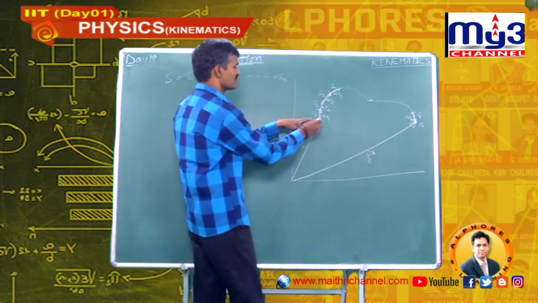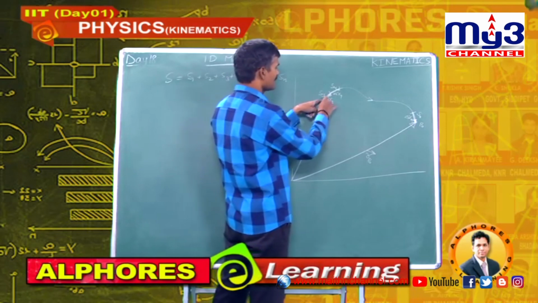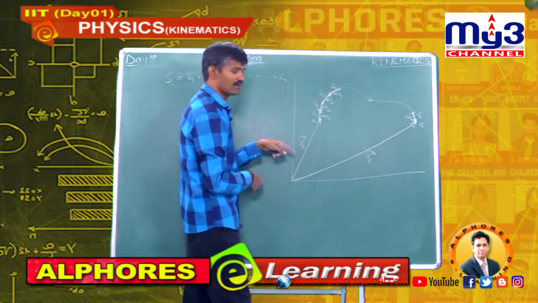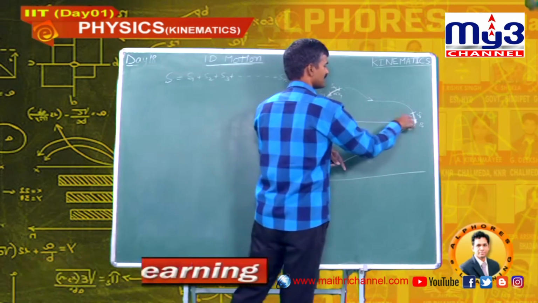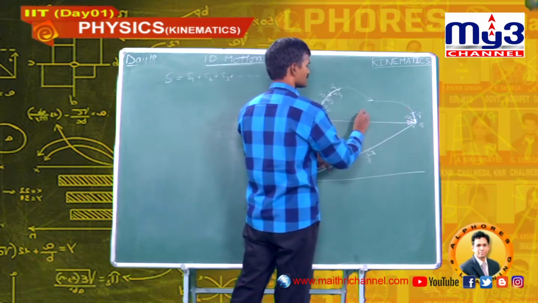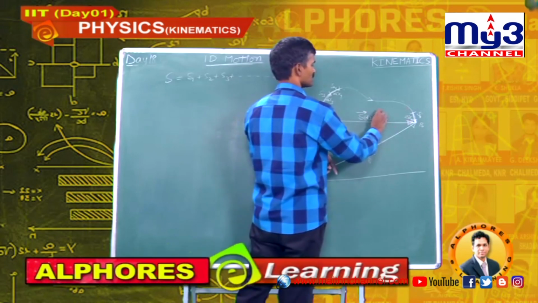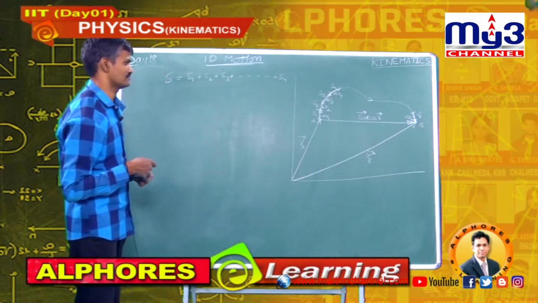So, this is the first vector, its tail is here, tail head, tail head, tail head, tail head and so on. From first tail to last head, this is the resultant displacement, S bar or simply delta R bar.